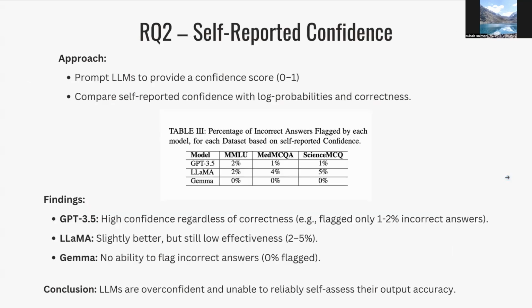Now, our second method was to just ask the LLM to give a confidence score on its output and compare it with the actual log probability values and the correctness of these answers. However, this was a very weak methodology as these models displayed very high overconfidence behavior. And only 2% of the time, GPT detected its false outputs in MMLU dataset. As at the end of the day, these models are token generation models. So you can't really expect them to understand their own intrinsic values to flag hallucinations.